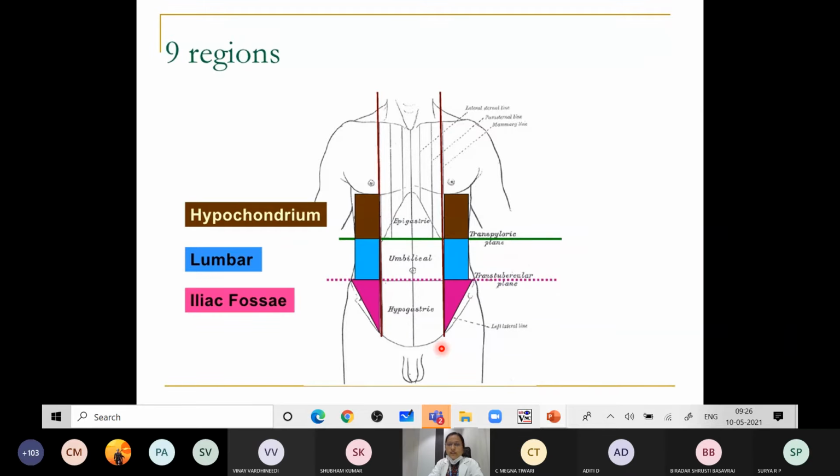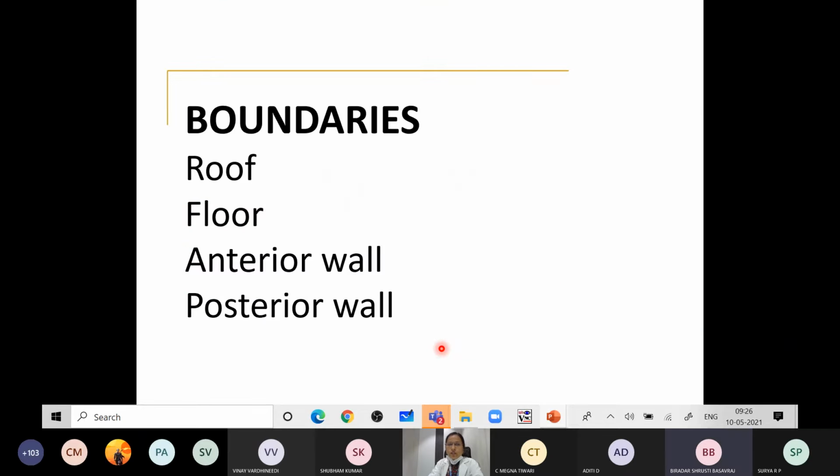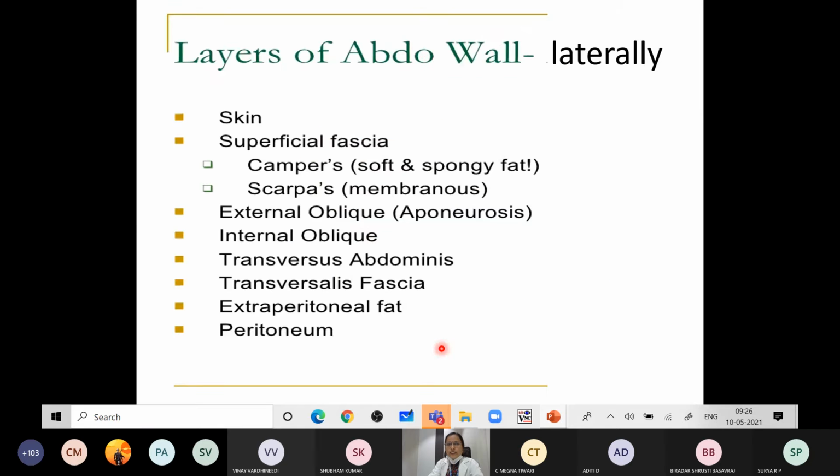Is it clear? Yes. So these are the various quadrants of the abdomen. Next we'll be dealing with the layers of the abdomen. Today we are just discussing the anterior abdominal wall. We are not discussing anything about the posterior abdominal wall. So what are the various layers of the abdomen?